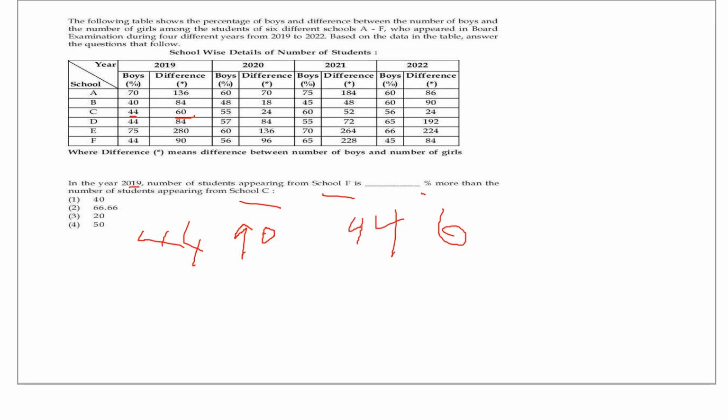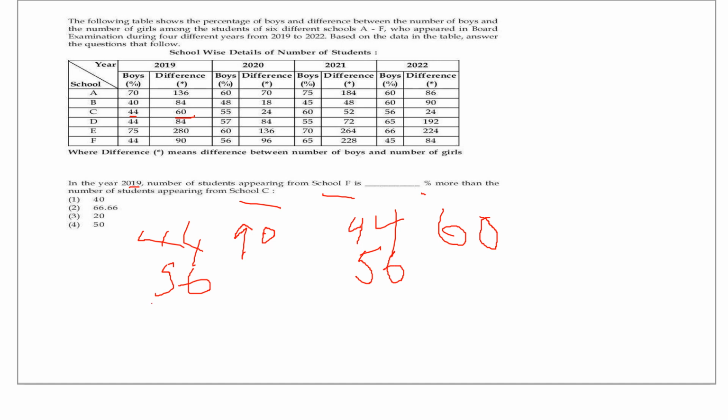This is the data. Now we should find out the total number of students appearing, right? Then how much increase in percentage we must find out. So 44, now we should know again the percentage of girls is 56. So luckily here also the same. You need not calculate. 44 means girls for the other school. See.